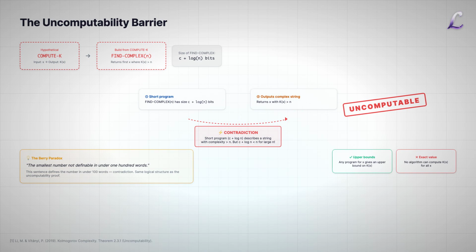The uncomputability of K of X means we can never know the true complexity of a string. But this doesn't make it useless. Upper bounds on